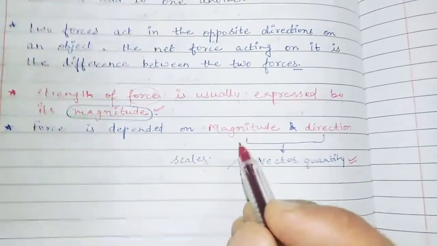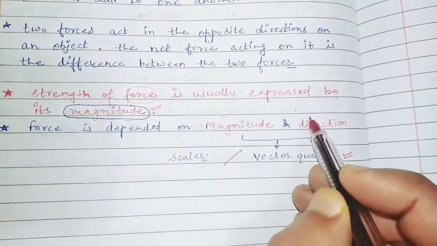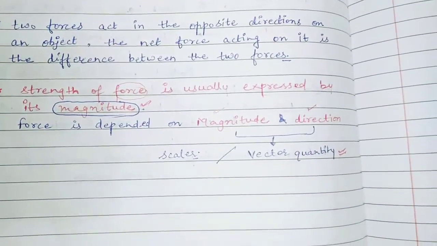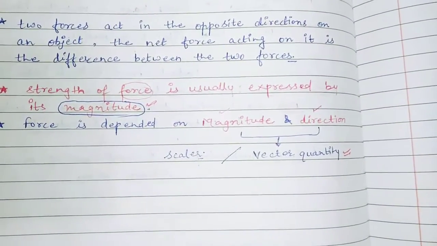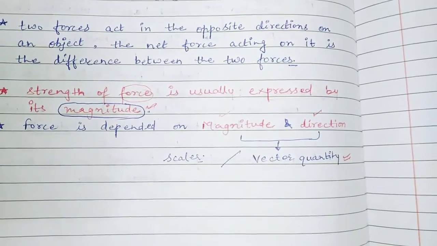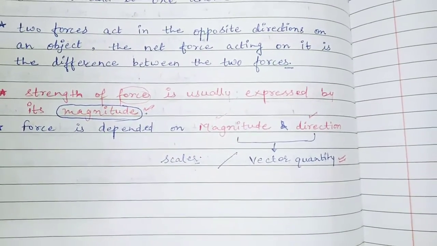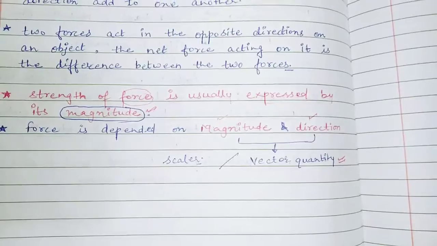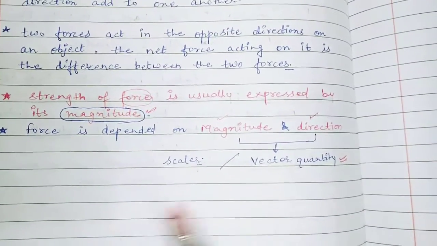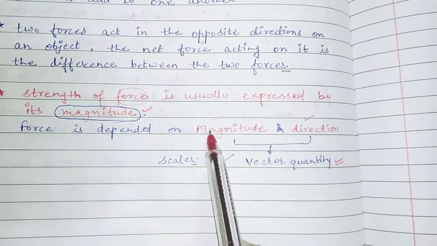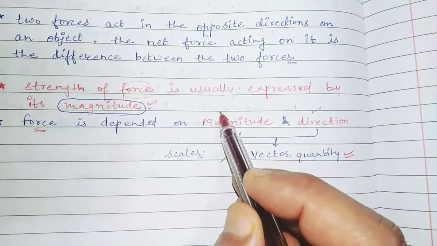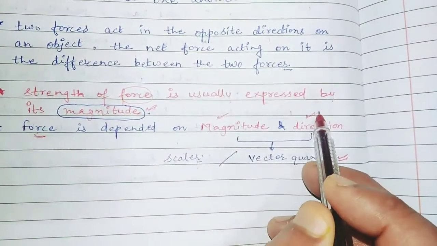But force depends on magnitude as well as direction. I have told you, if the direction is the same for an object, the amount of force would be more. If the direction is opposite, the amount of force may be less. So from those examples we can say force is dependent on magnitude and direction.